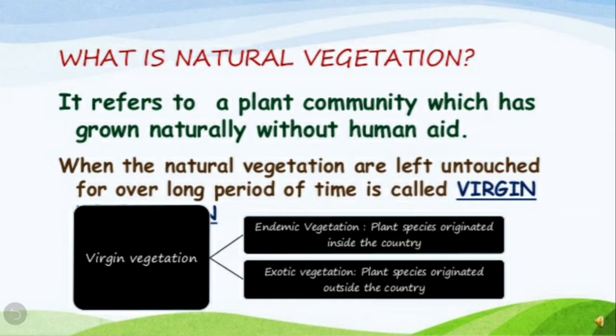So, in the beginning, children, we have learned three terms. First, natural vegetation overall, what it is. Then we have studied virgin vegetation, and it is divided into two: endemic vegetation and exotic vegetation.